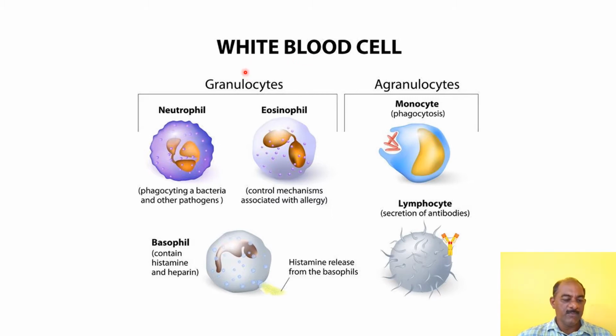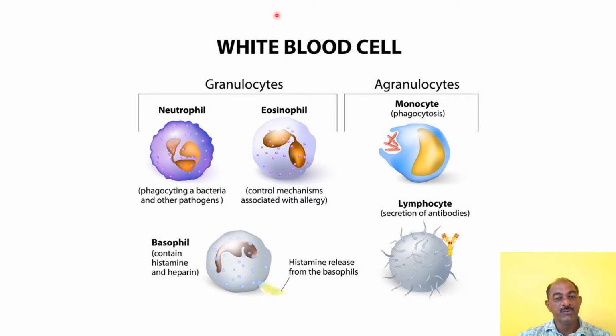Then the total amount of these leukocytes is 5,000 to 11,000 per cubic millimeter. If leukocytes increase, that term is called leukocytosis.